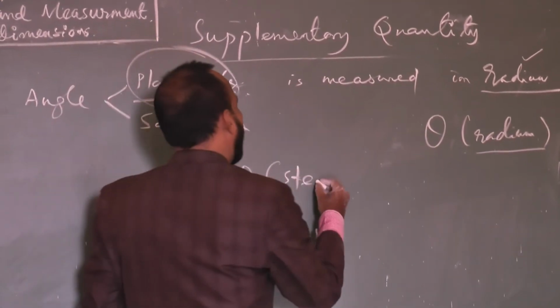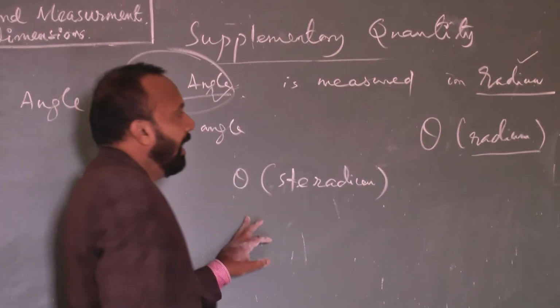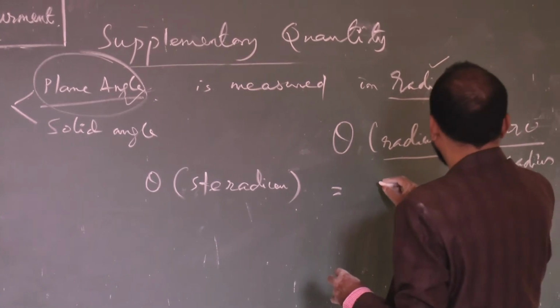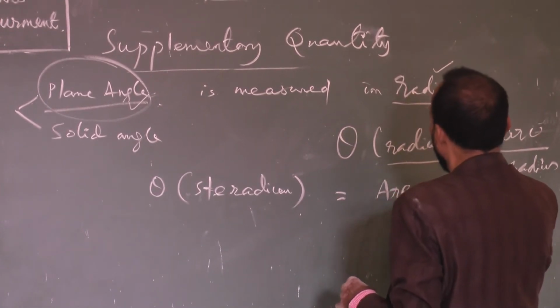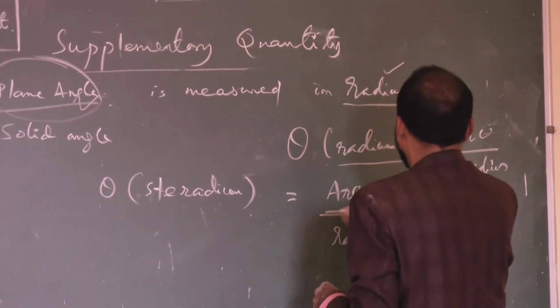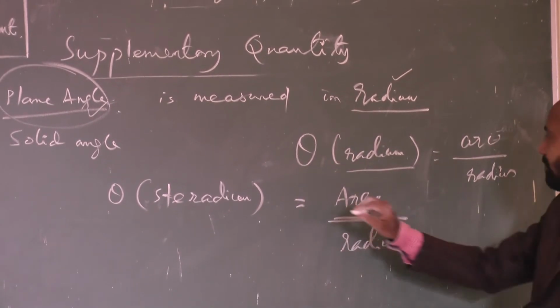So, here steradian is equal to, again I can write, area by radius square, surface area by radius square. This is your steradian solid angle formula. What is that here?